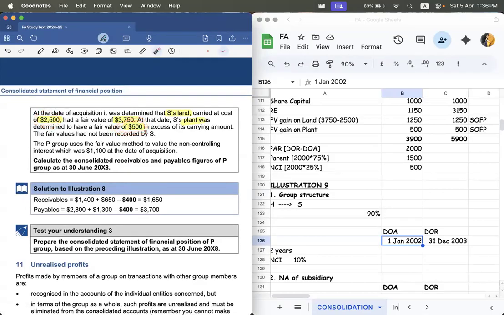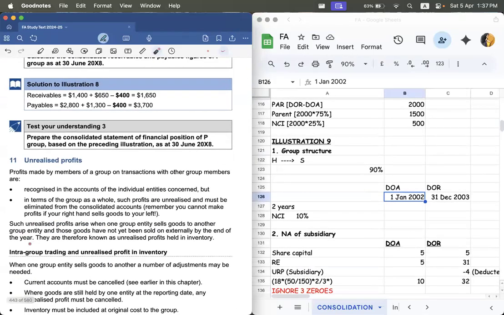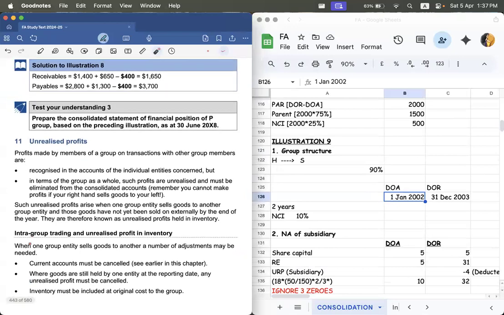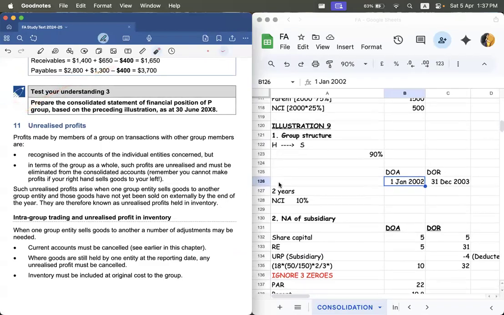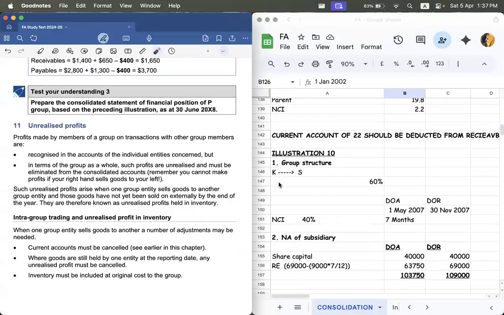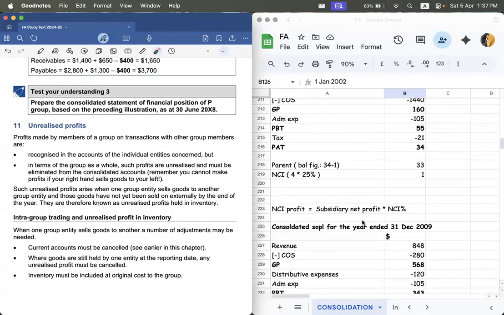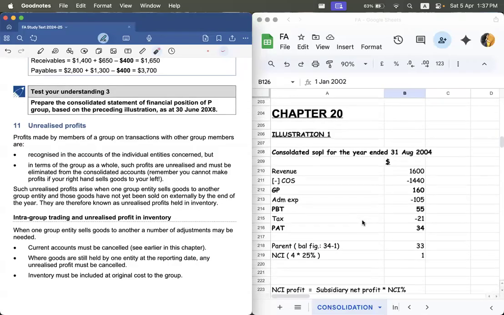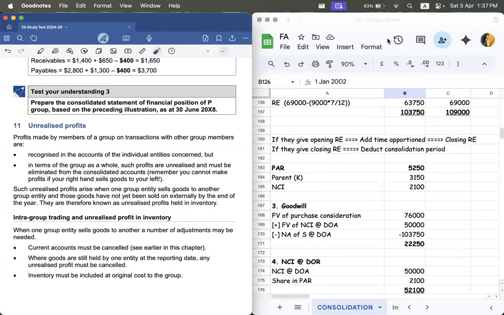Now, the illustration 9, that is test TYU 3, is the homework that I have just told you to do. Now, there are two more topics left, unrealized profits, which would be taken tomorrow. We are basically almost there. I don't want to overfeed your lessons. That's why.